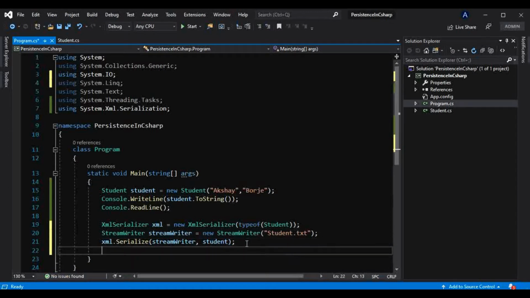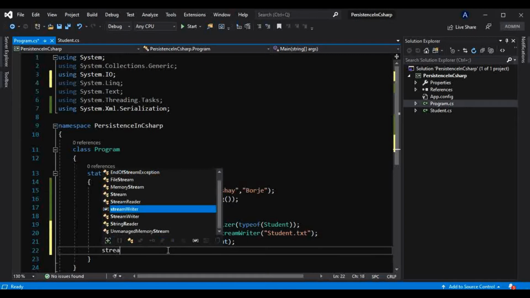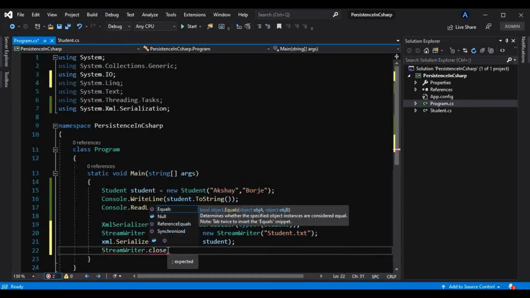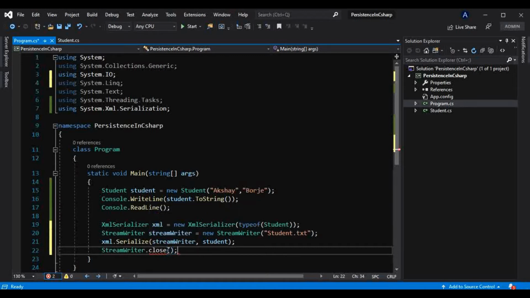And also I have to close this connection, because we have learned that if we don't close these connections, it is very dangerous, as hackers can hack our application, as well as there can be memory wastage.